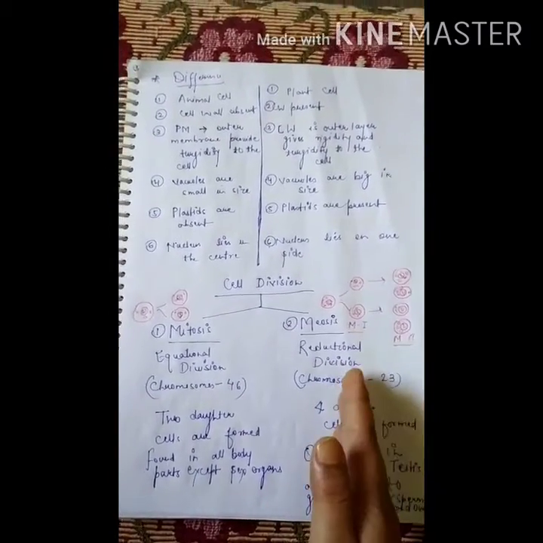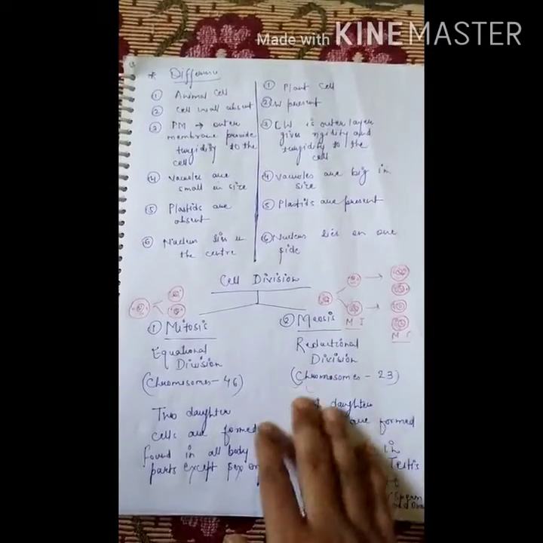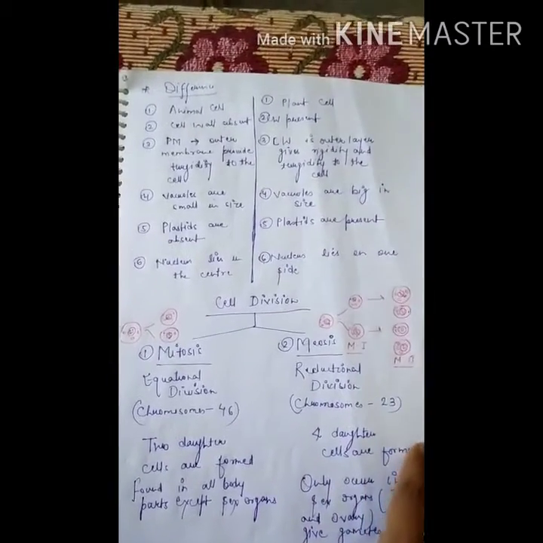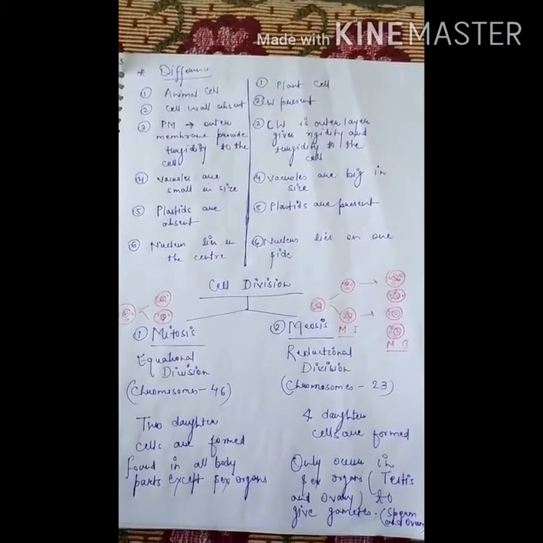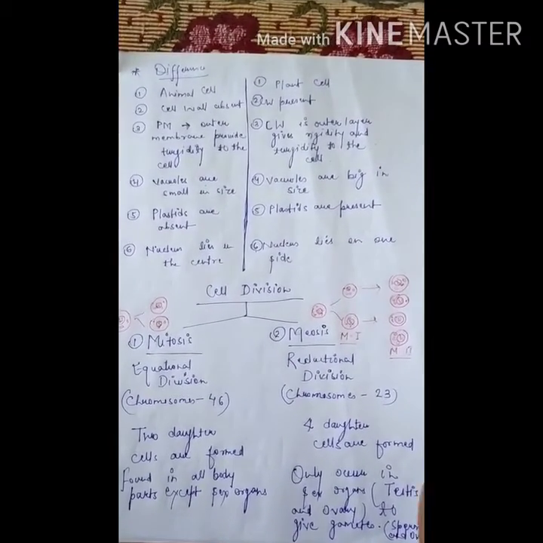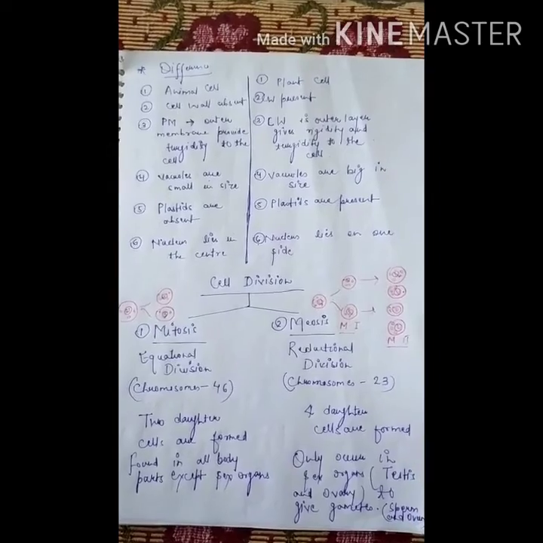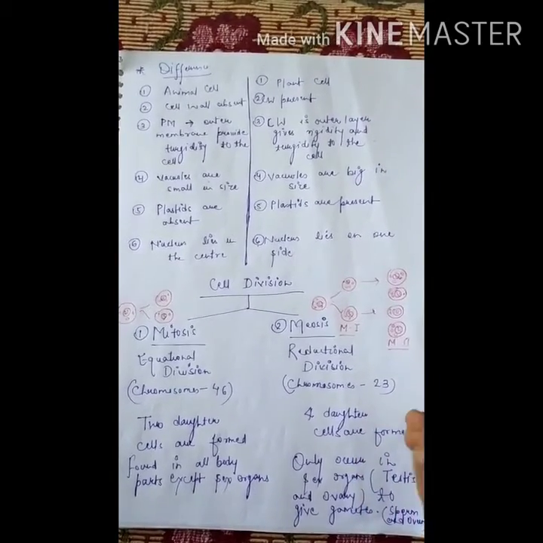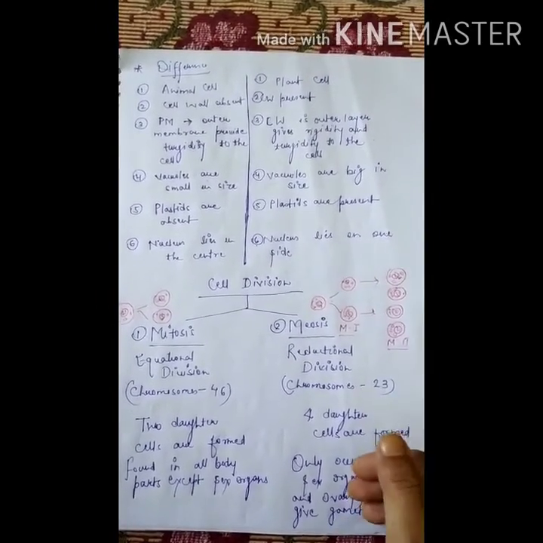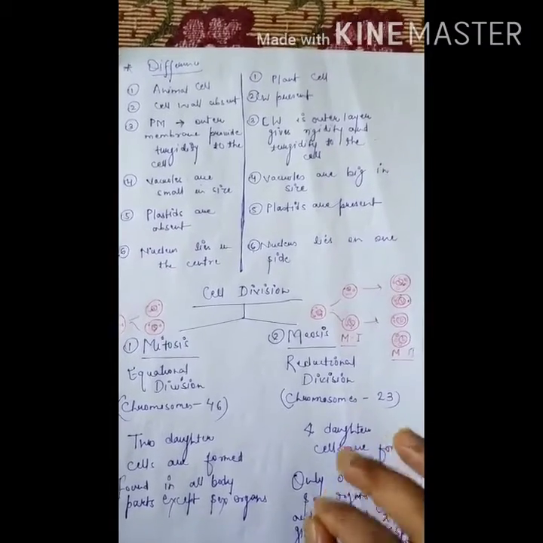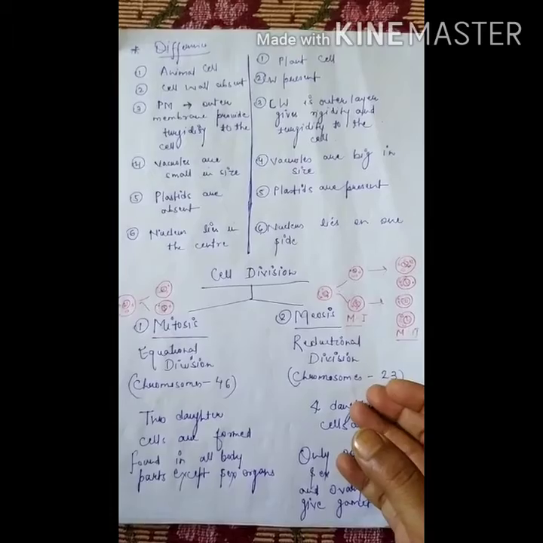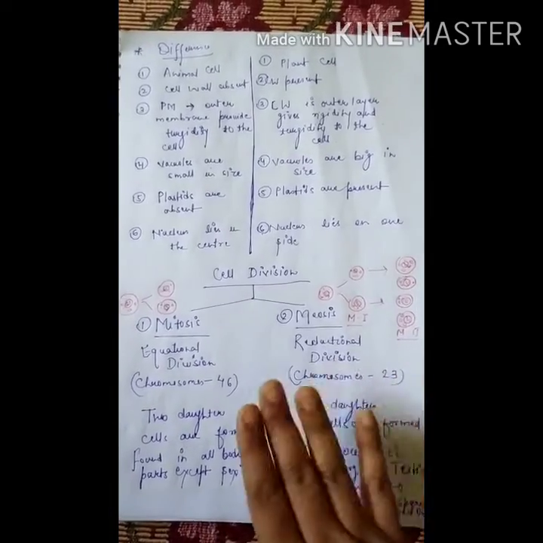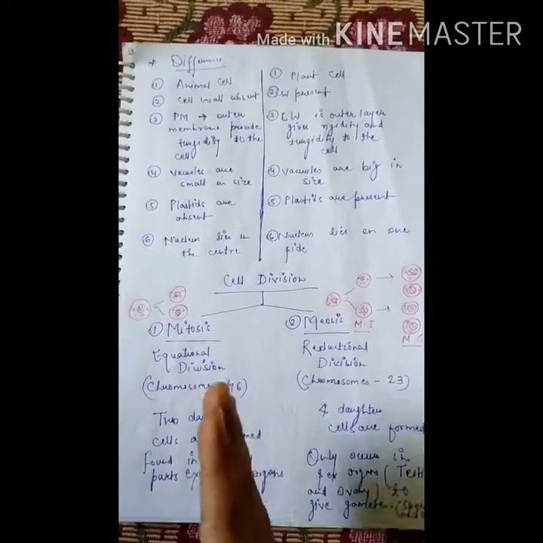First of all, meiosis first occurs and then meiosis second division takes place. So a total of 4 daughter cells are formed, only in sex organs. If we talk about humans, it occurs in testes and ovary, to give gametes like sperm and ovum. Sperm and ovum are the result of meiosis division.